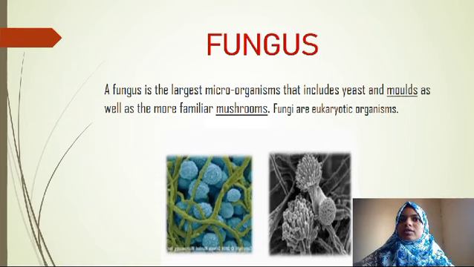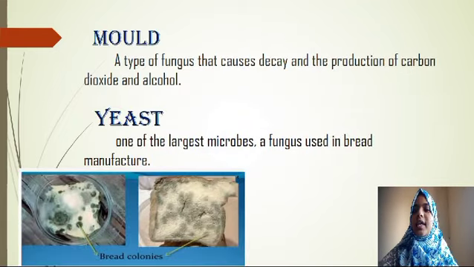Next type is fungus. Fungus is the largest microorganism that includes yeast and molds, as well as more familiar mushrooms. Fungi are eukaryotic organisms. Mold, a type of fungus that causes decay and the production of carbon dioxide and alcohol. Yeast, one of the largest microbes, a fungus used in bread manufacture.